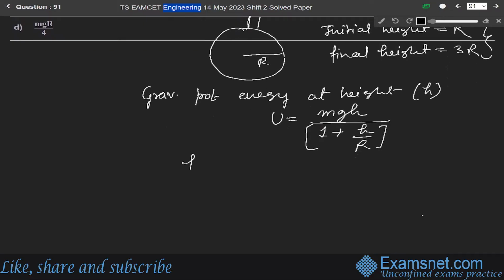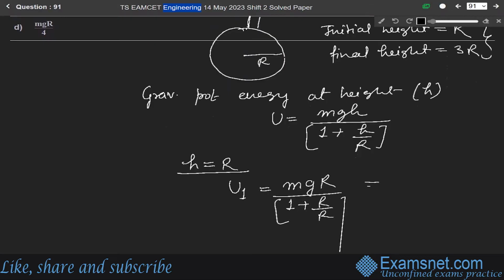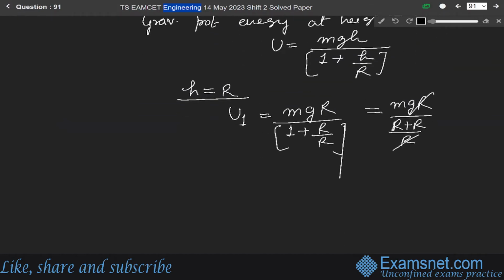For h equal to r, when the initial height is r from the surface of the earth, the gravitational potential energy will become mg r over 1 plus r over r. So this r cancels, and this is 2r, so it gets cancelled. So u1 is mg r by 2.